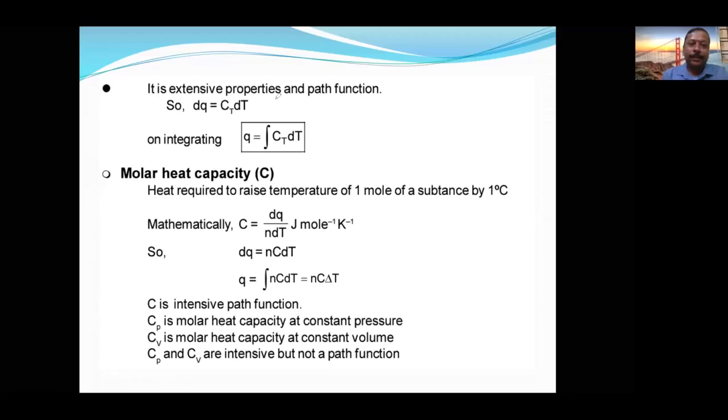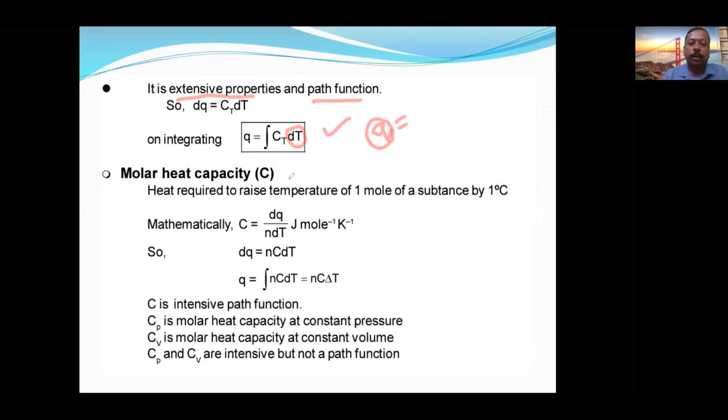Now, extensive property. This total heat capacity is an extensive property and a path function. It depends on how it is obtained, and also it depends on the quantity. That's why it is an extensive property. If small changes are considered, then we will do integration. Very important formula for total heat capacity: dq by dT. If total heat capacity is given, you will find out the q, the amount of heat required for 50 degrees Celsius, 10 degrees Celsius.